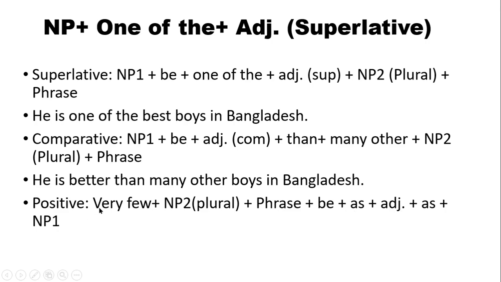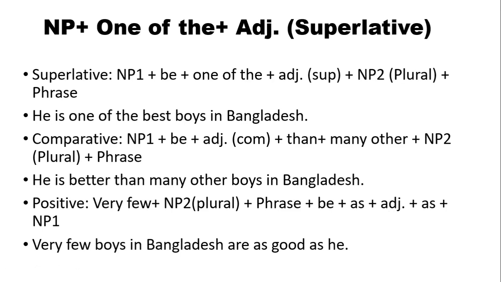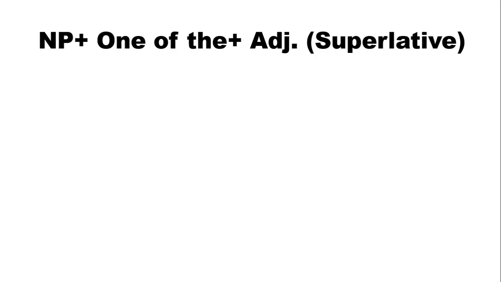Okay, so what are we going to do? Firstly, we are going to write down very few. And what is NP2 here? Boys. Very few boys in Bangladesh. Phrase, in Bangladesh. What? Is. As what? Better. For better, we will use good. Good as NP1, he. So the correct answer is very few boys in Bangladesh are as good as he. Right.